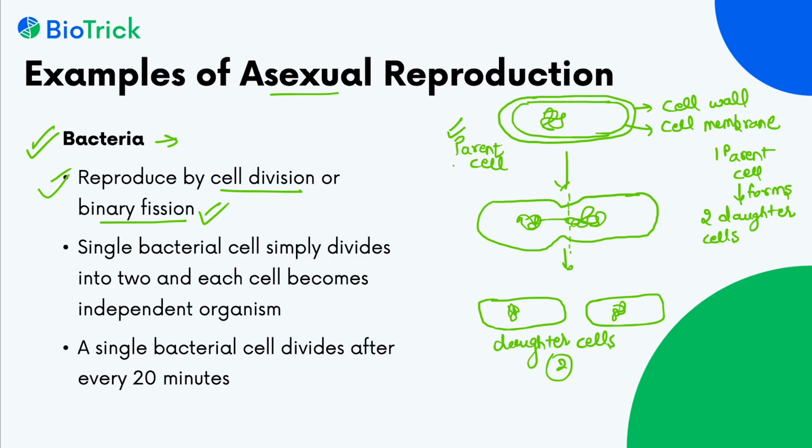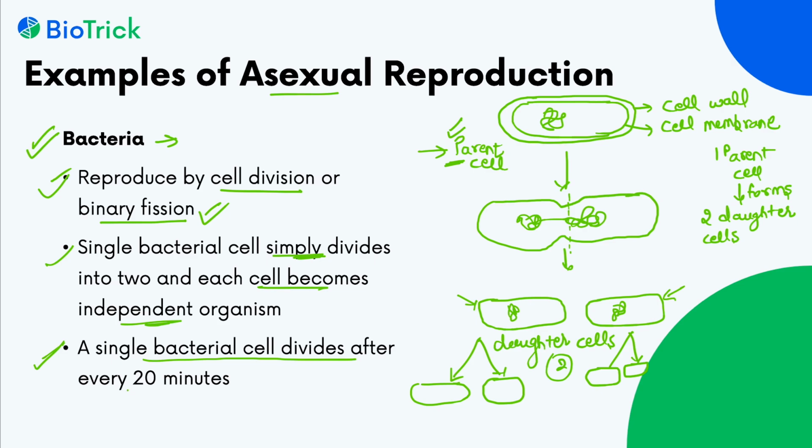This we can see in bacteria. It is a method of asexual reproduction because it involves only one parent cell and it does not involve the mixing of gametes. A single bacterial cell simply divides into 2 and each cell becomes independent. These 2 daughter cells can again divide into 2 new daughter cells. So bacteria replicate very fast. A single bacterial cell divides after every 20 minutes. So this is an example of asexual reproduction in bacteria.